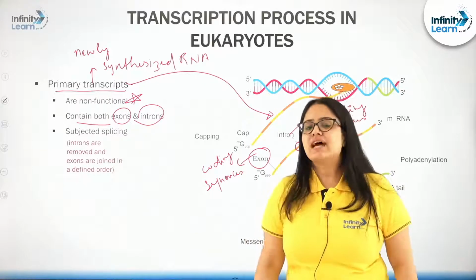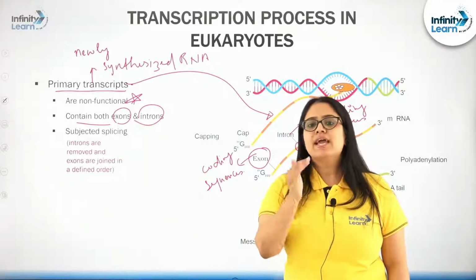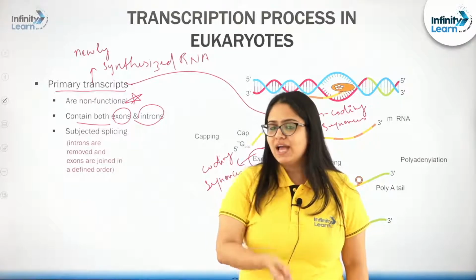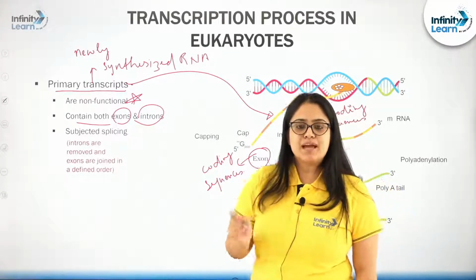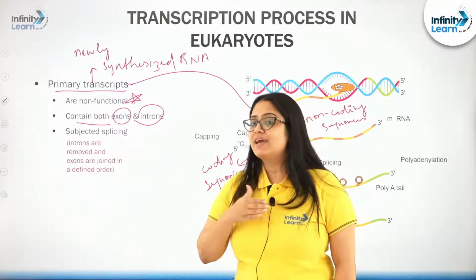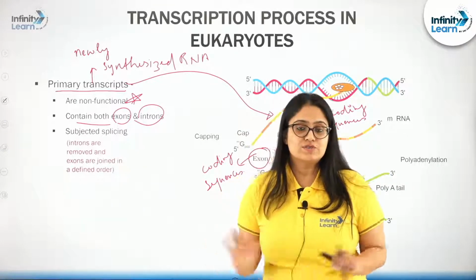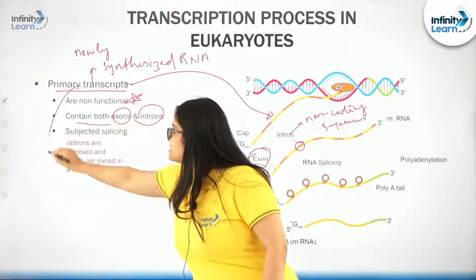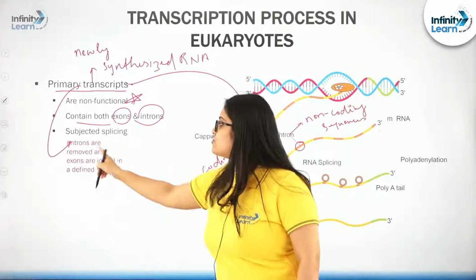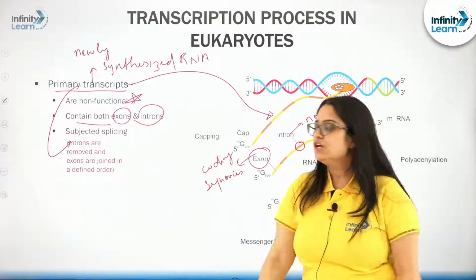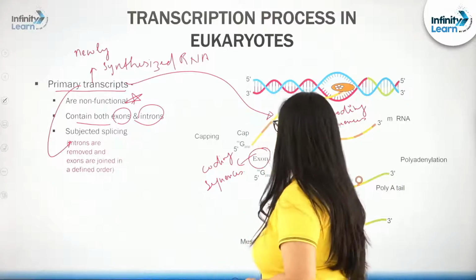And that's the exact process known as splicing, in which spliceosomes will help. Remember, snRNA is going to help in making those complexes. Spliceosomes during the splicing process will remove the introns, the non-coding sequences, from the exons, right? So, this primary transcript will be subjected to splicing, where introns are removed from the exons and then the remaining exons will be joined in a definite order.